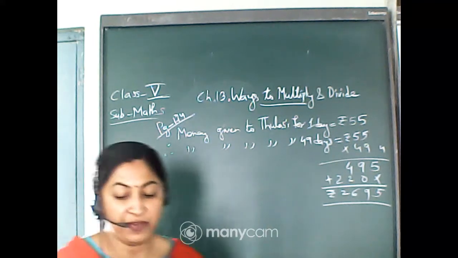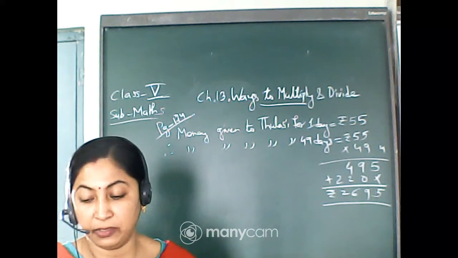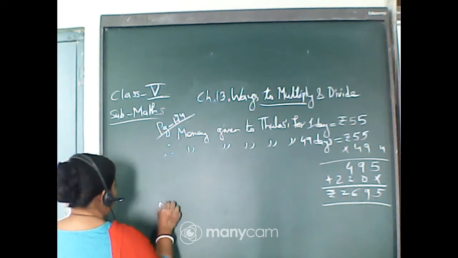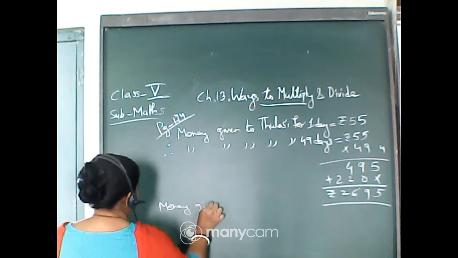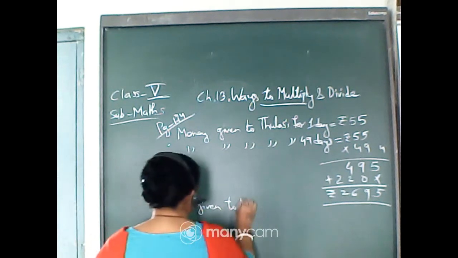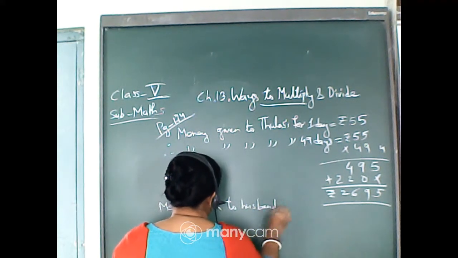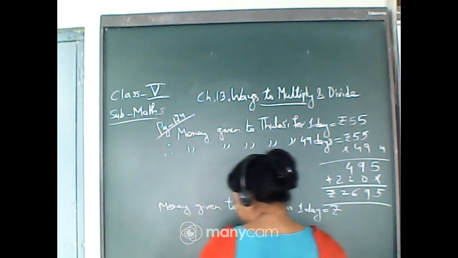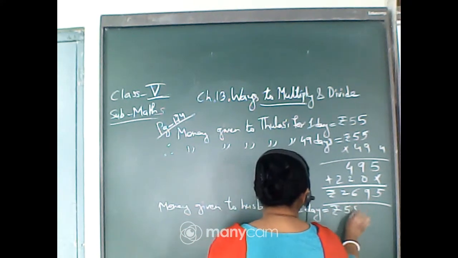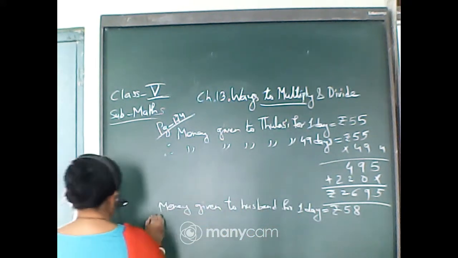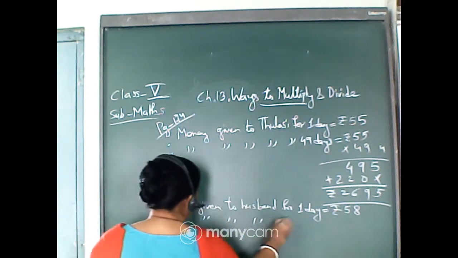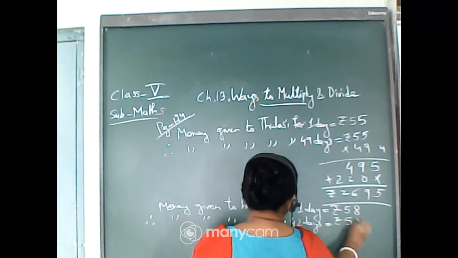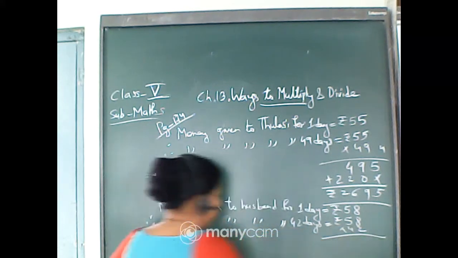The next one: if her husband works for 42 days, how much money does he get? Now for the husband, you will write money given to husband for 1 day is rupees 58. Therefore, he has worked for 42 days. Therefore, money given to husband for 42 days. You have to multiply this, isn't it? So multiply it.